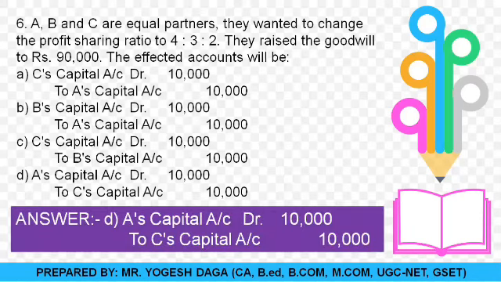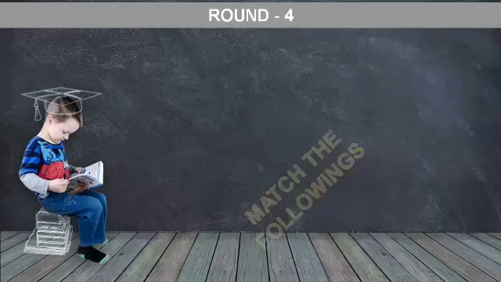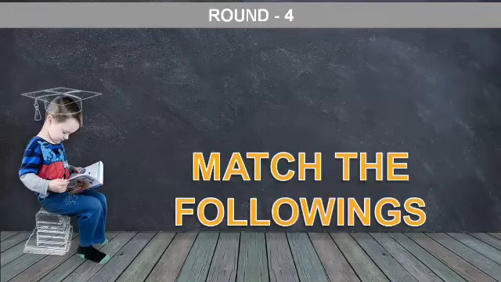In your answer you will get that A is a gaining partner, whereas C is the sacrificing partner, with A's capital account debited and C's capital account credited by 10,000. You just solve this, and you will see that your answer and my answer are both right. Okay, so moving towards the next round, round number 4, that is the match the following round.